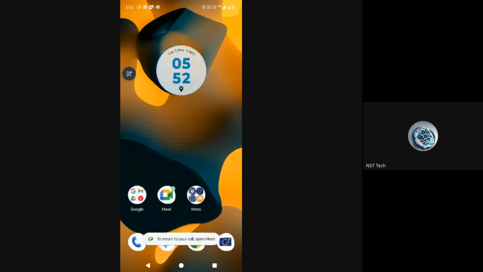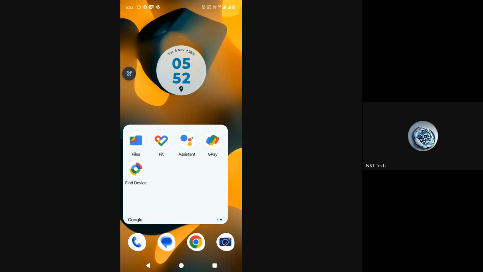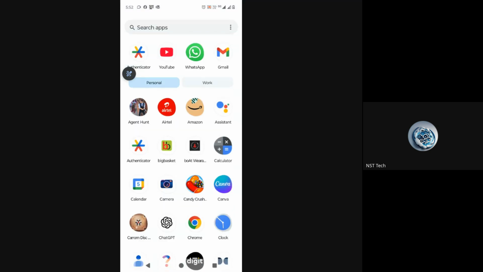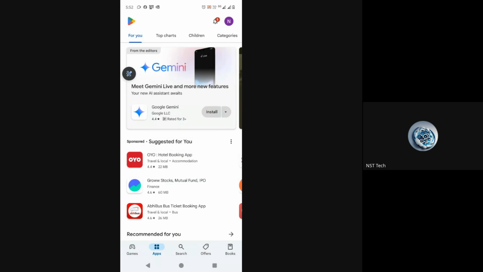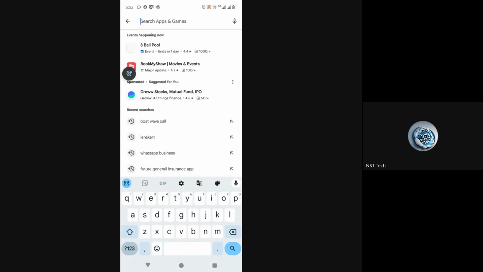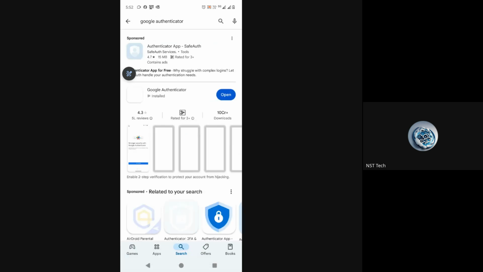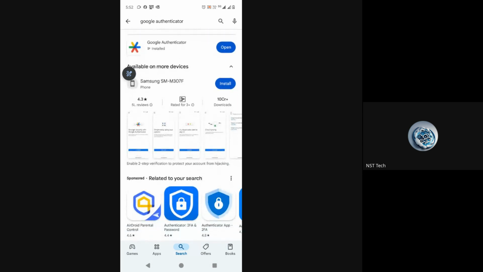So what I will do, I will go to the Play Store. Okay, here in the Play Store, you can search for Google Authenticator. Google Authenticator is the first one. Okay, here you can see Google Authenticator, the second one. In my device, it is already installed. Okay, so that's why it is showing as install and open. So let me open that.